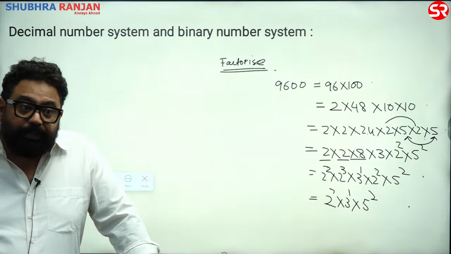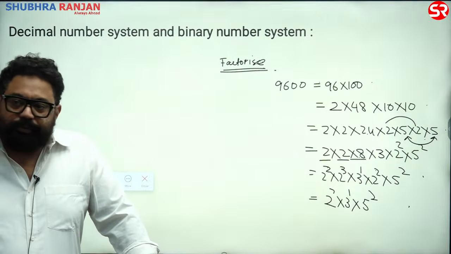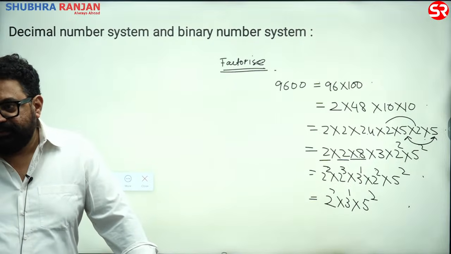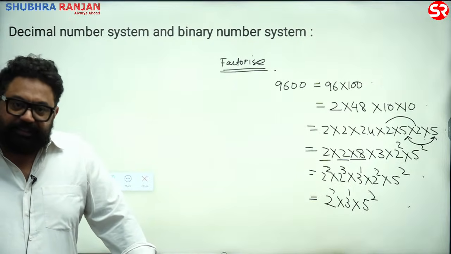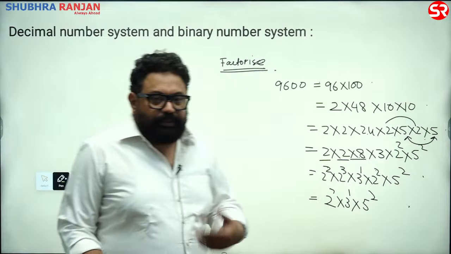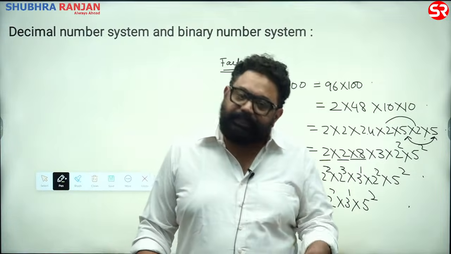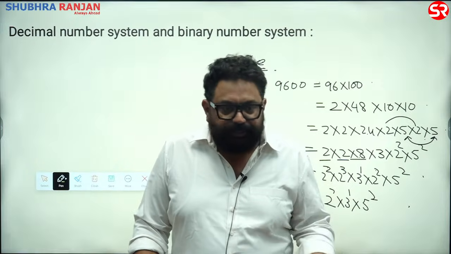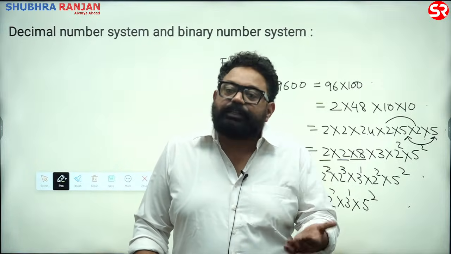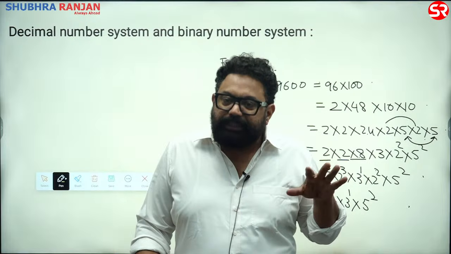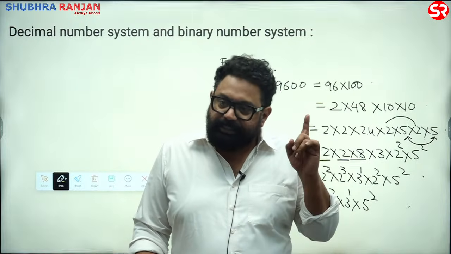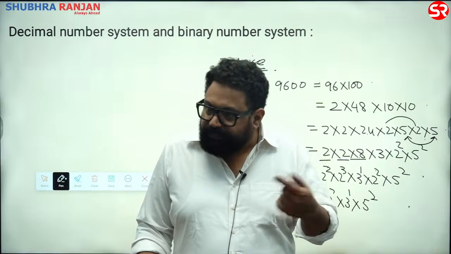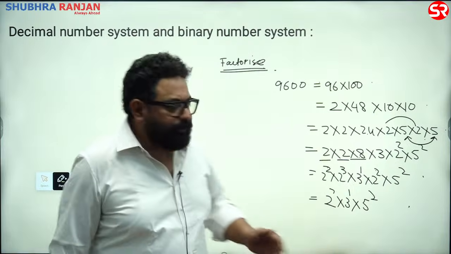You should be good at it. 2430 was in your exam only and you had to factorize it. Is it clear? I hope factorization would be good. When we do divisibility rules, it would be really good. Don't worry. Tomorrow we will do the divisibility rules. After that factorization will turn out to be easier, because we can tell on seeing the number that 96 is a multiple of 6. So that would actually be easier. But don't worry, that would be tomorrow.